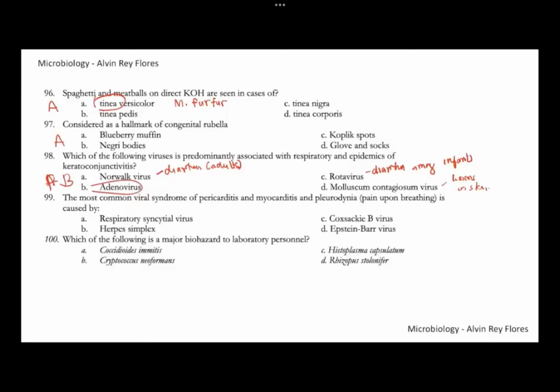Number 99, the most common viral syndrome of pericarditis and myocarditis is usually caused by Coxsackie. 99, letter C. And 100, which of the following is a major biohazard to laboratory personnel? You have to handle this in a BSL-3 laboratory. That is Coccidioides immitis. So for number 100, that's Coccidioides immitis.